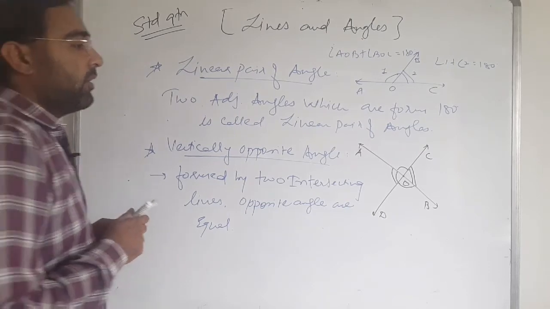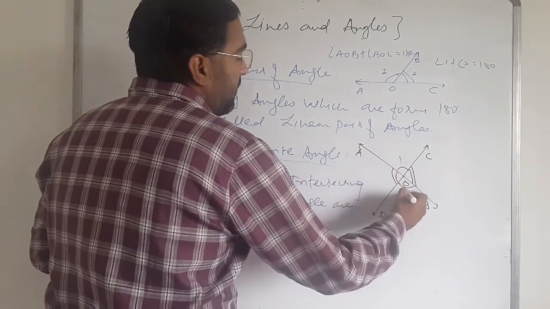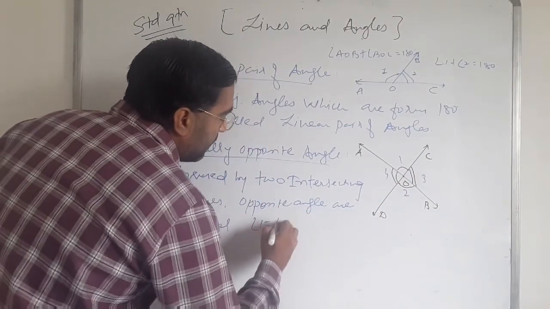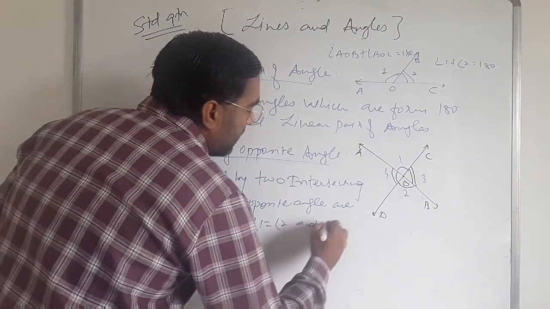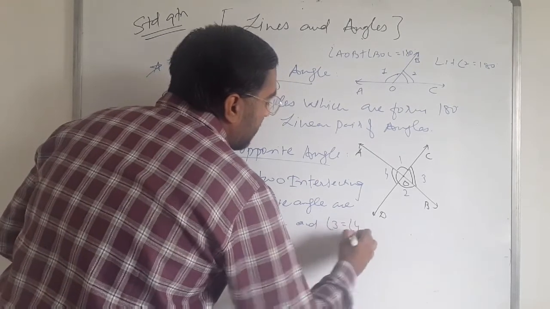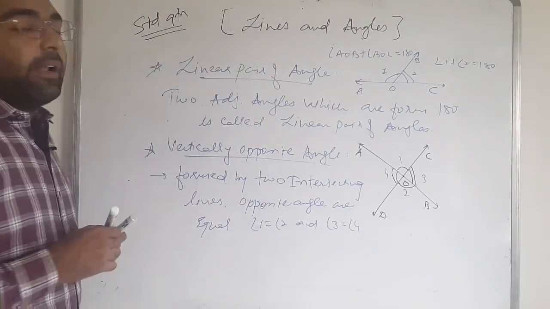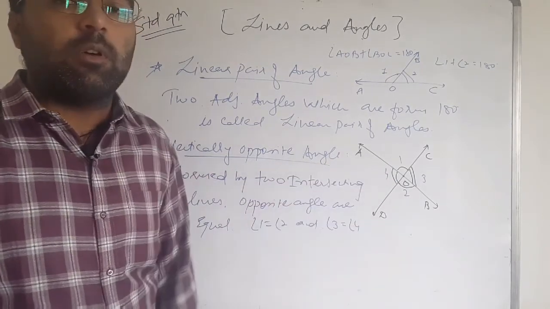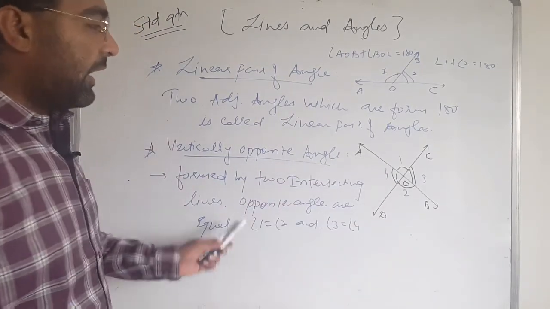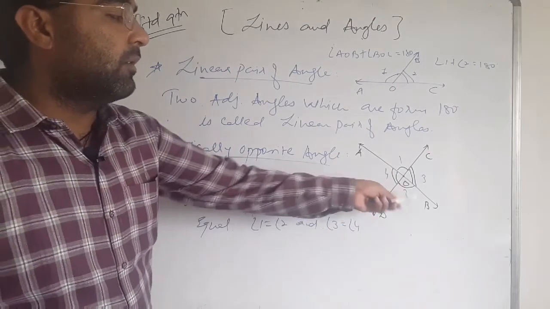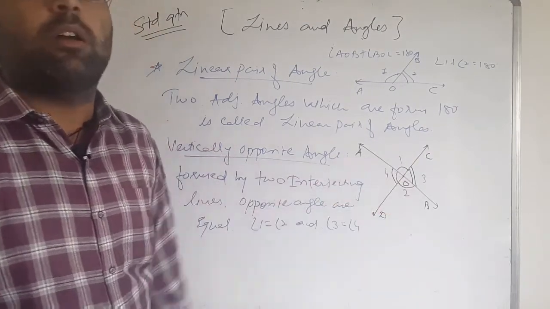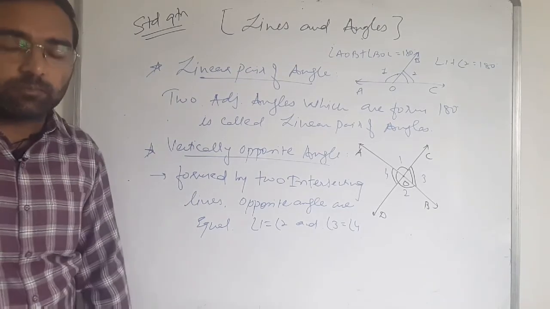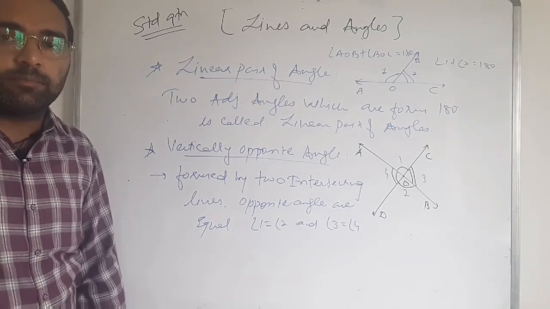I will name the angles 1, 2, 3, 4. Angle 1 is equal to angle 2 and angle 3 is equal to angle 4. That is, they are always equal. Clear?